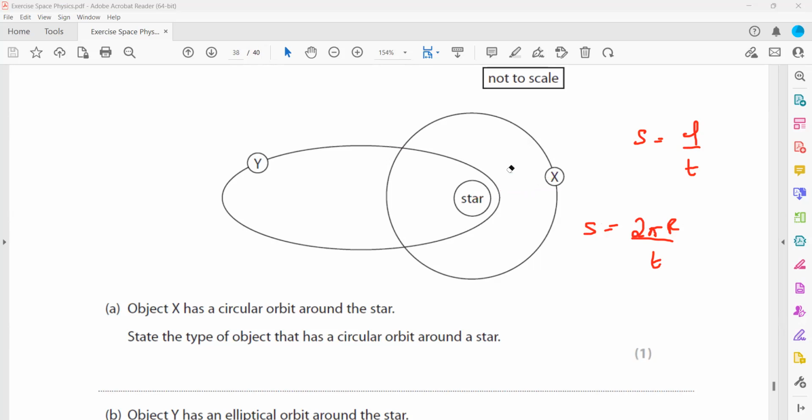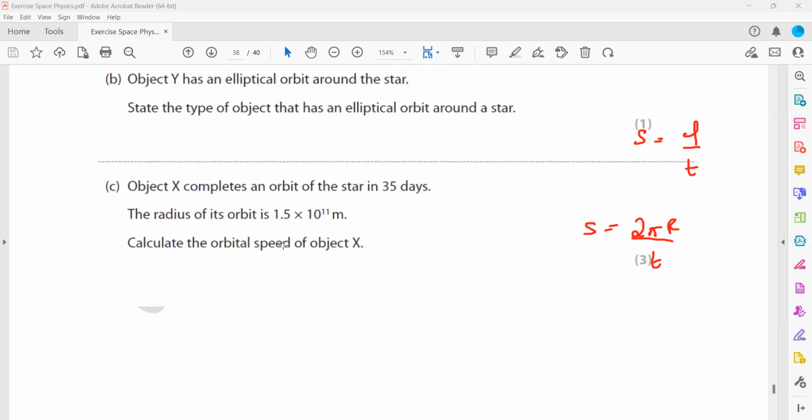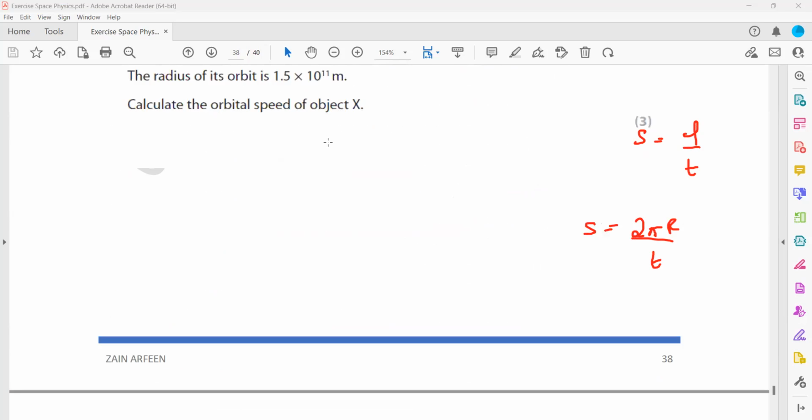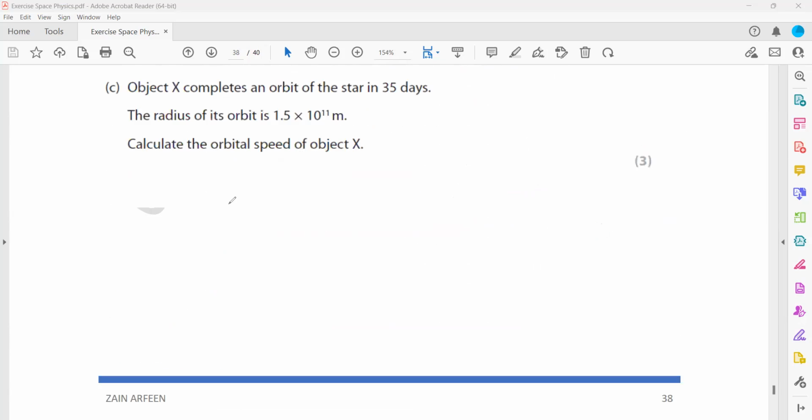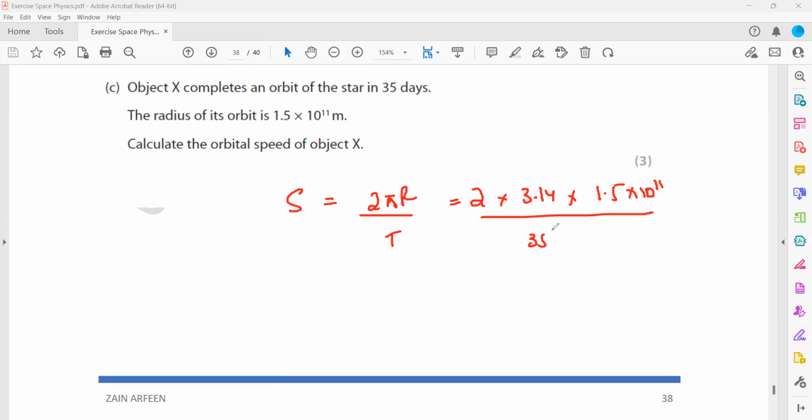In this case, speed is distance over time, or 2 pi r. So this will be 2 times 3.14 times r, where r is the radius, which is 1.5 × 10^11 meters. And the time is in days, 335 days. We have to convert: first days into hours, then hours into minutes, and then minutes into seconds.